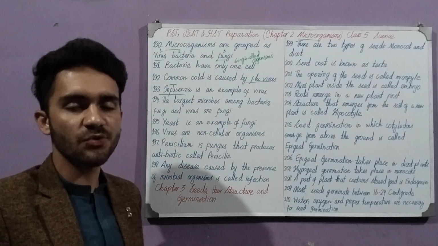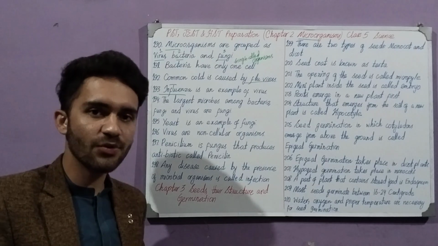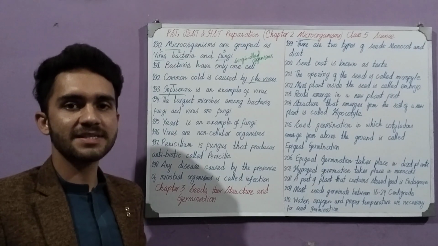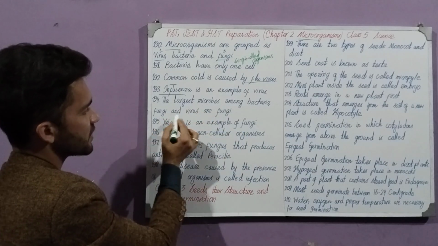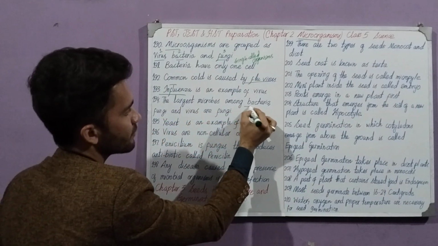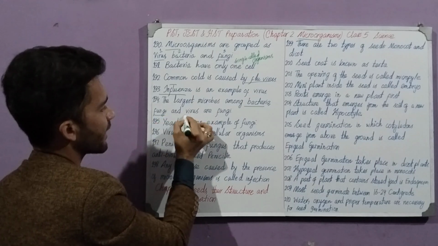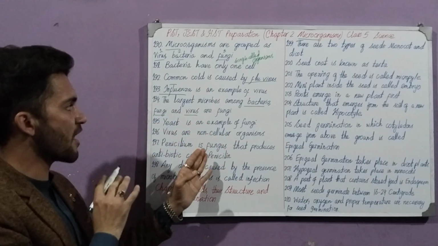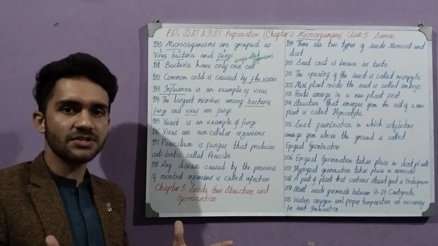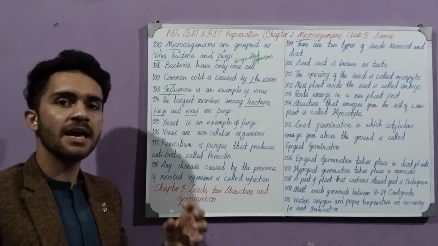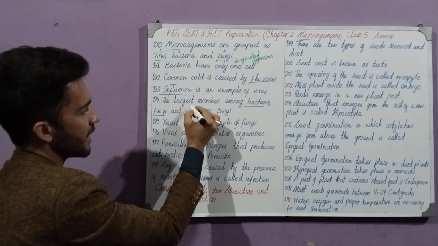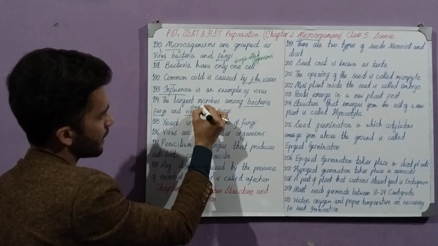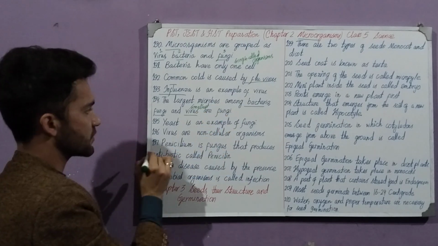If someone asks you what's an example of a virus, you are going to respond that influenza is a kind of virus. The largest microbes among bacteria, fungi and virus are fungi. When we talk about these microorganisms, out of bacteria, fungi and virus, which are the largest? So the answer is fungi are the largest microbes. And the smallest ones are virus. Virus are the smallest, whereas fungi are the largest.